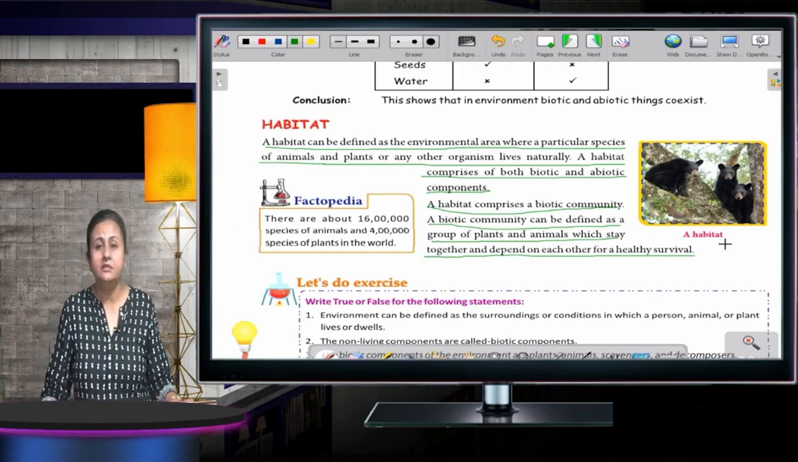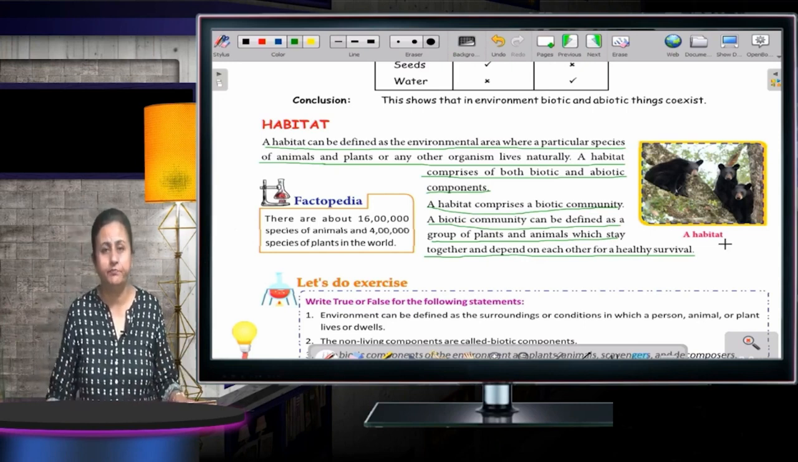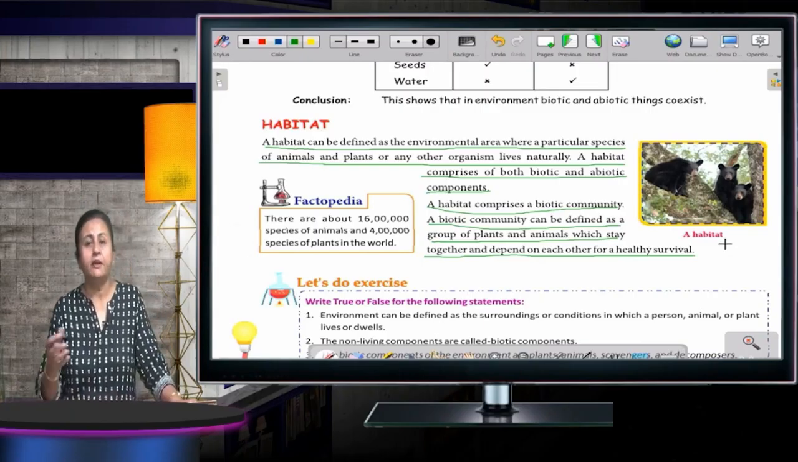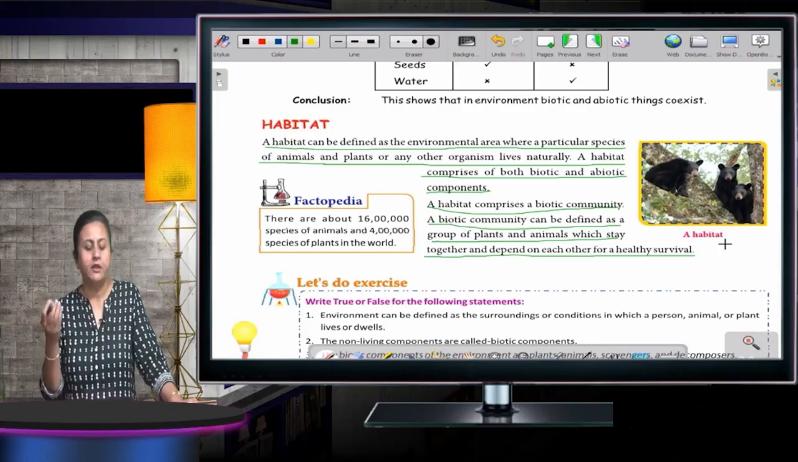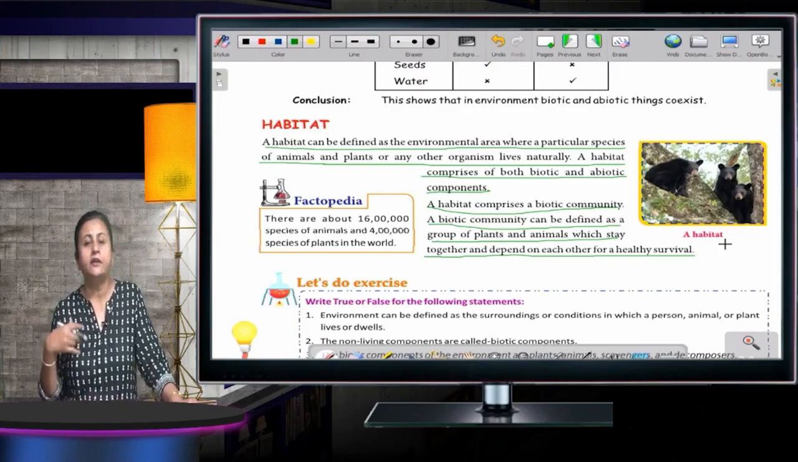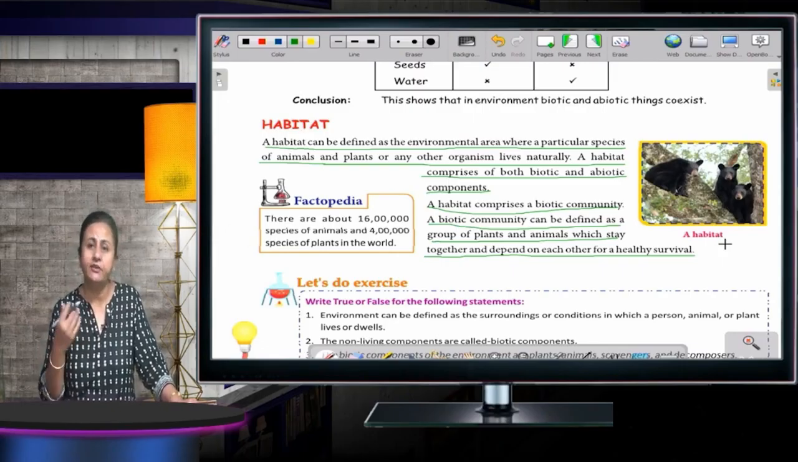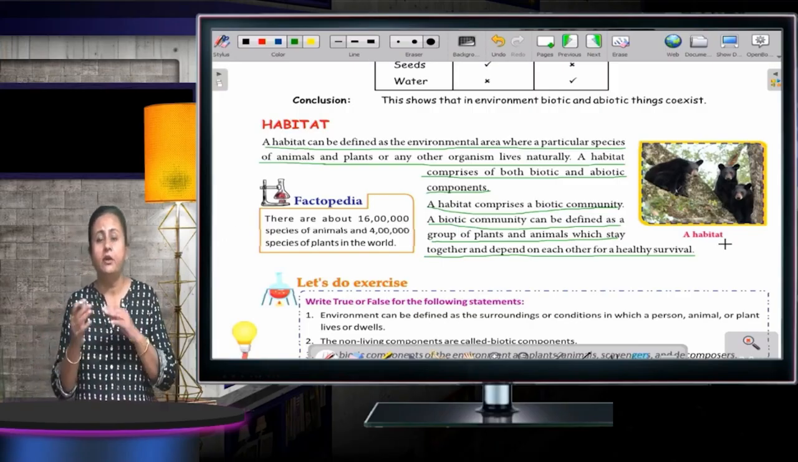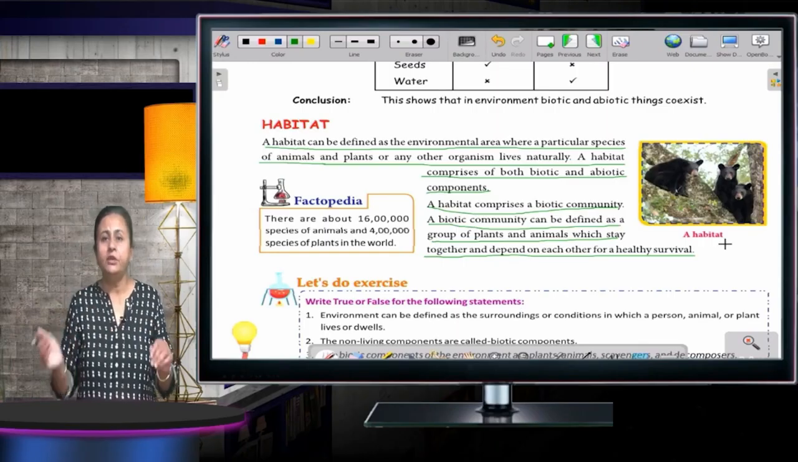Habitat means a place. It can be defined as the environment area where a particular species of plant and animal start living naturally. Okay, and all the things inhabiting it are depending upon each other.